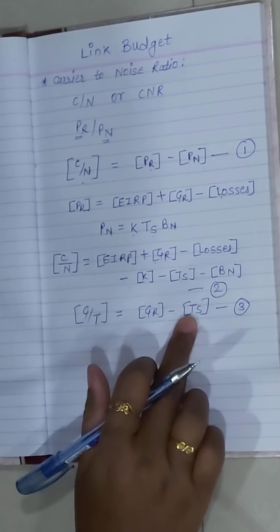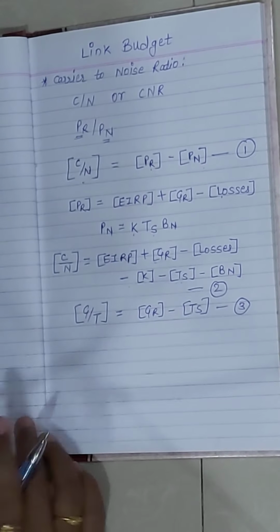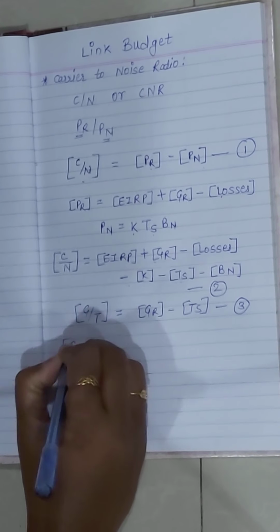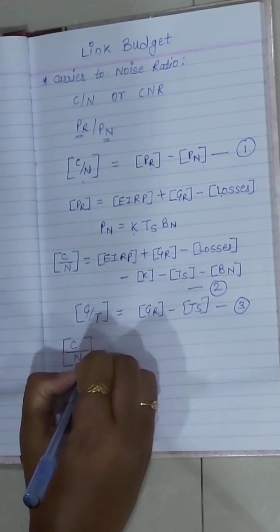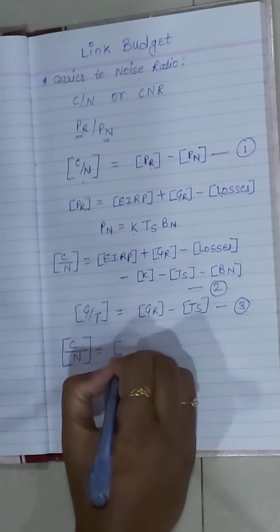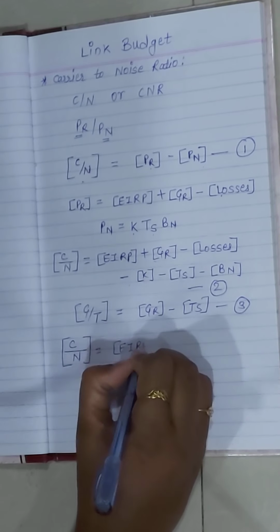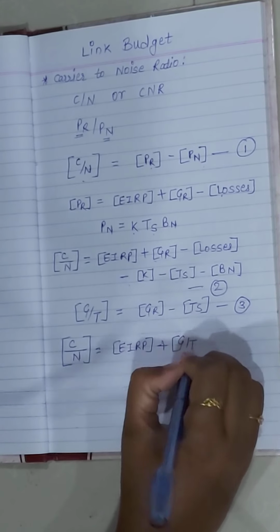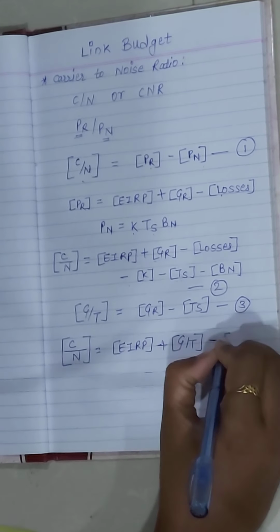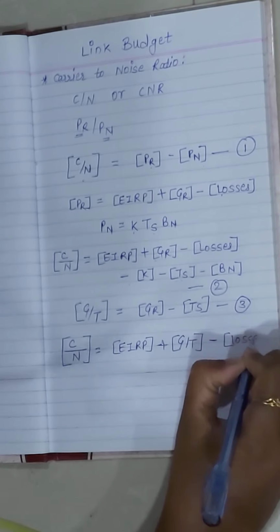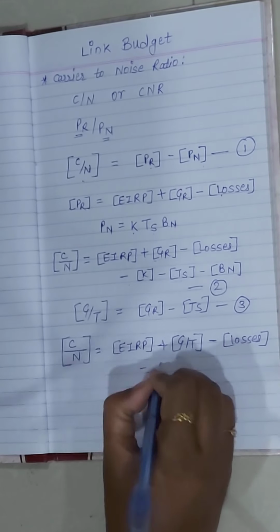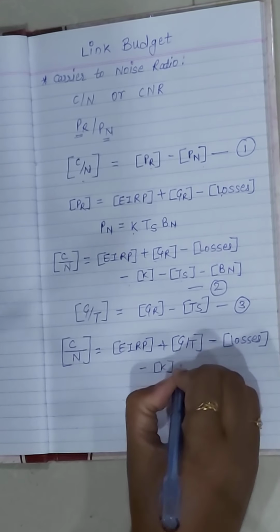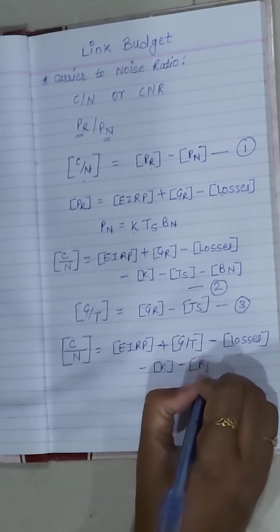If we substitute this value in the carrier to noise ratio equation, it becomes C/N equals EIRP plus G/T minus losses minus K minus BN.